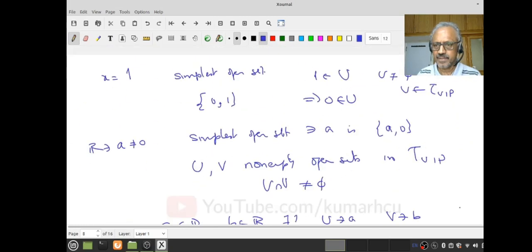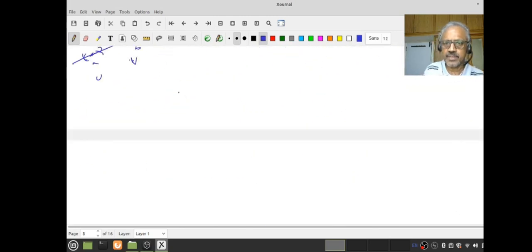Now suppose I take only the set of x in the interval (a, b), where a is less than 0, less than b, such that x is rational.